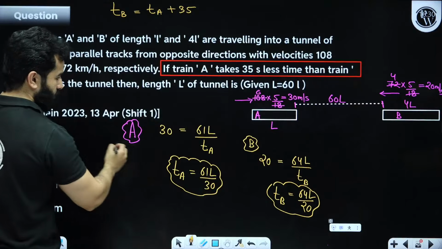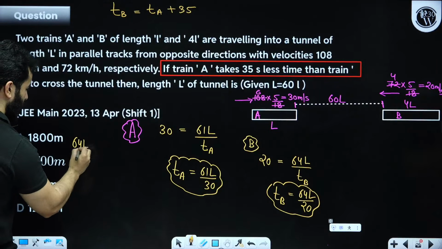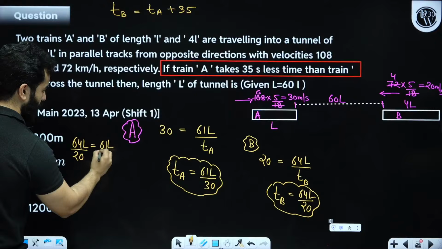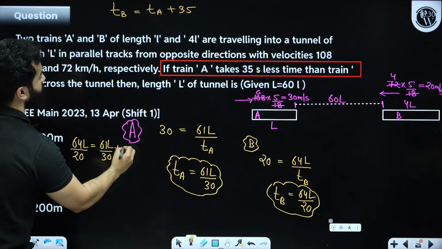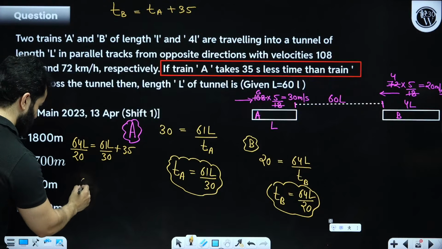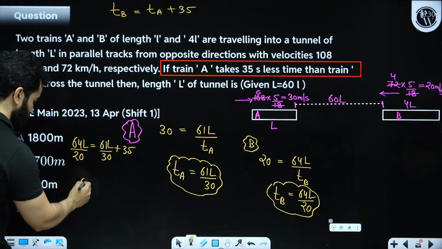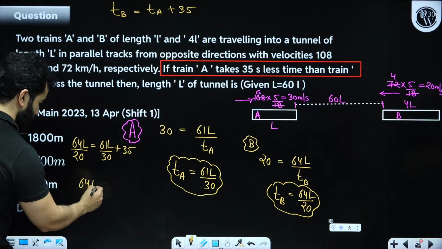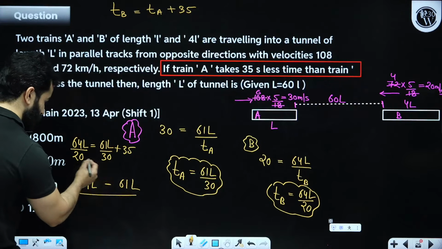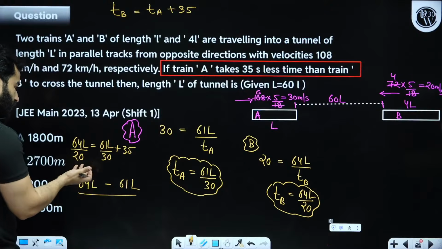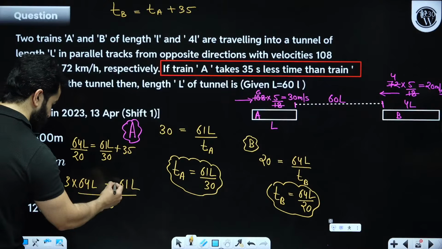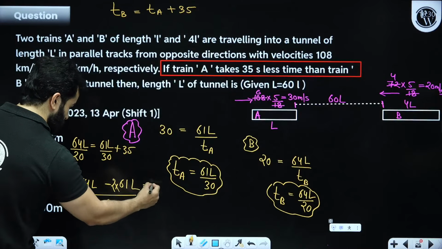So 64L by 20 is equal to 61L by 30 plus 35, right? Yeah, 35 seconds. So let's do one thing. This will become 64L minus 61L, and let's do one thing, my dear friends. This is 20 and 30, so let's make it as 60, and to make it as 60 we'll have to multiply by 3 over here and by 2 over here, and this will become 35.